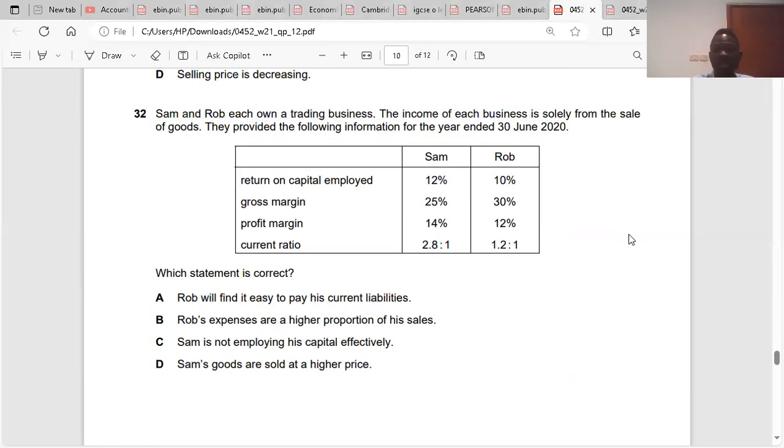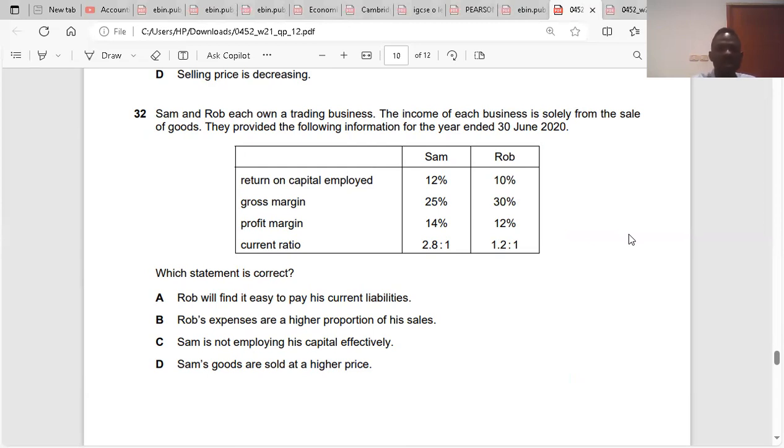No, because his return on capital employed is less. So it's going to be difficult for him to pay his current liabilities. Yes, that's the first point there. It doesn't have that liquidity too. Yes, liquidity, or current. So that's the first one.